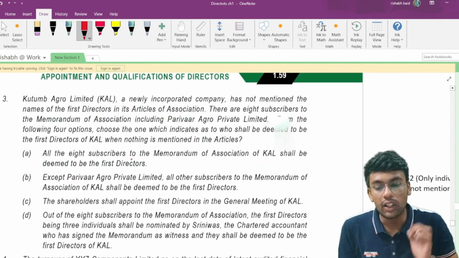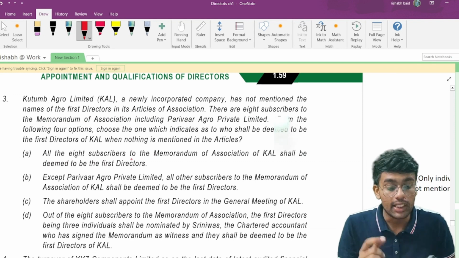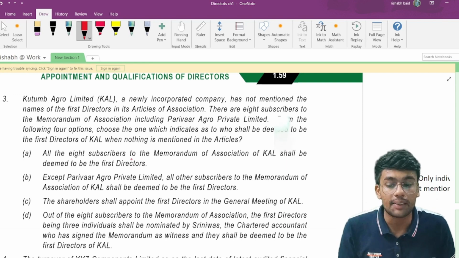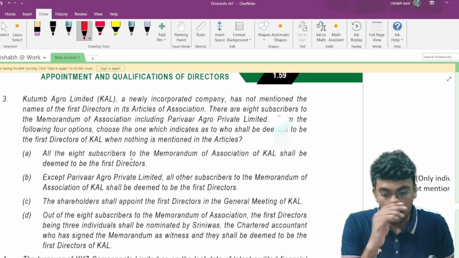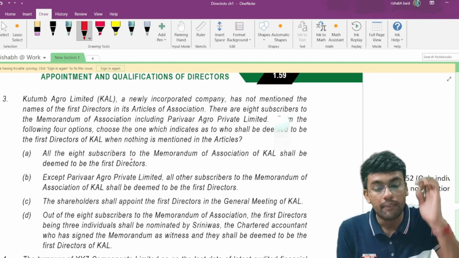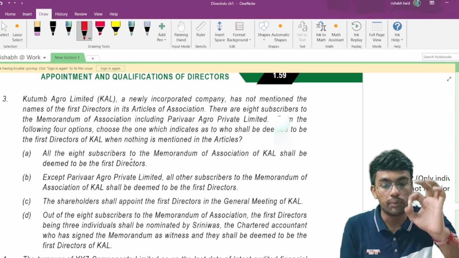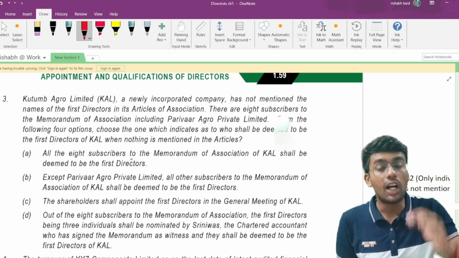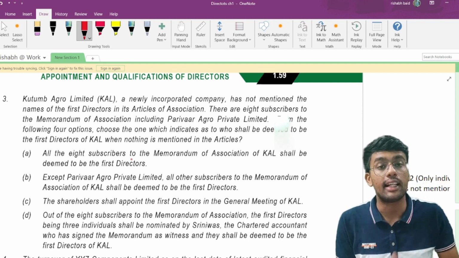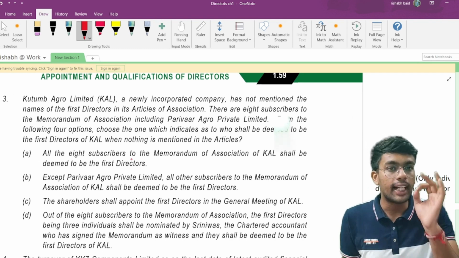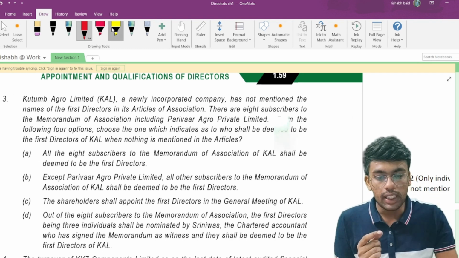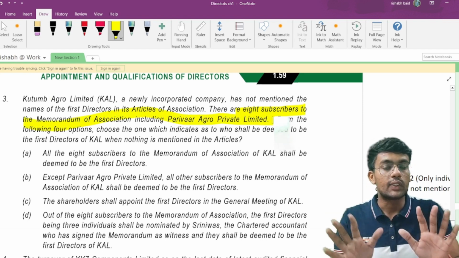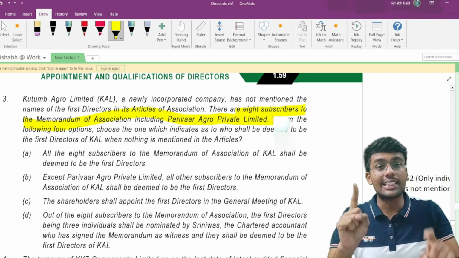Now, Kutumb Agro Limited, which is a newly incorporated company, has not mentioned the name of the first director in its articles of association. There are 8 subscribers to the memorandum of association, including Parivar Agro Private Limited. So this newly incorporated company has not mentioned any person's name to be appointed as the first director in the articles of association. There are totally 8 subscribers to the memorandum of association, including Parivar Agro Private Limited, out of which one is a private limited company.